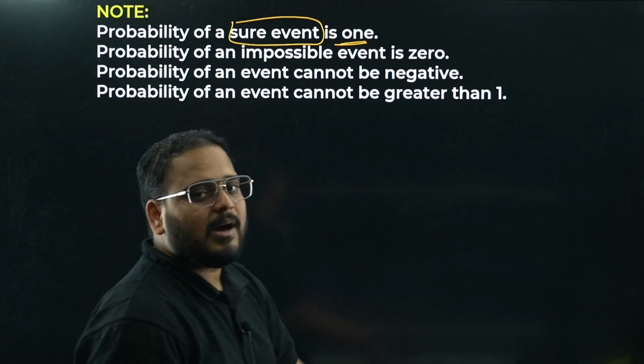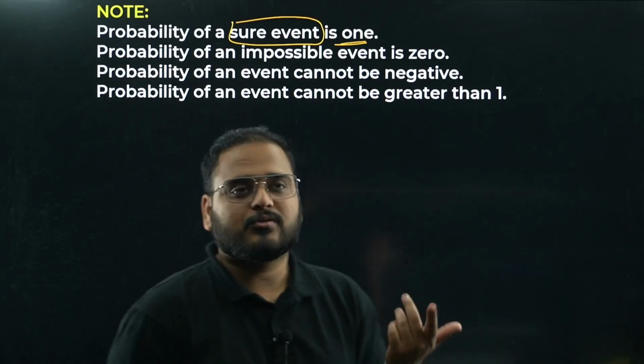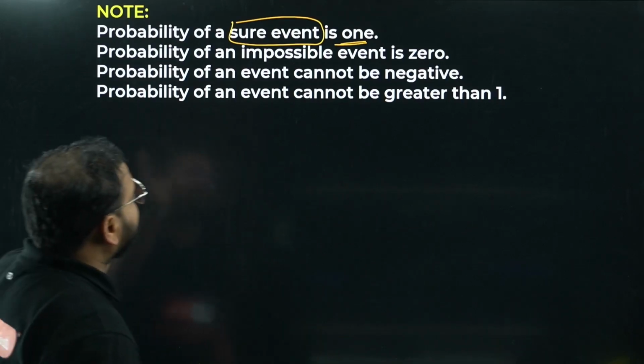Okay, there are 5 black balls. I'm getting 1 black ball. What is it? 5 by 5, no? So chances are 1 again. So probability of a sure event is 1.